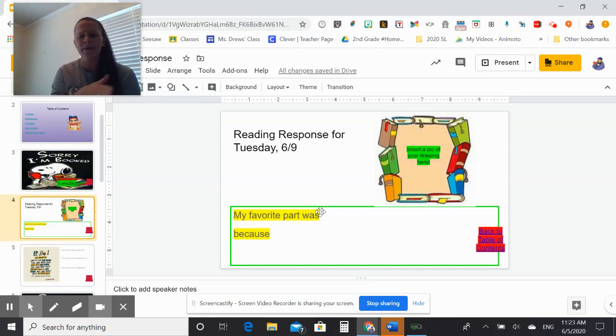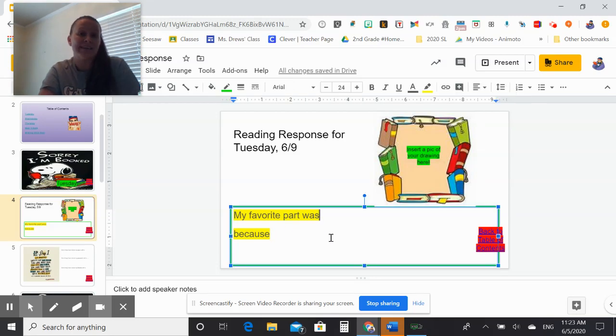Okay. So let's say I reread that on my own. And then I'm ready to use my favorite part. If I'm doing it right after group, I might not need to reread it right then. I might have already read the full story. When I see the yellow part, remember that means this is a sentence starter that I need to finish up. It's asking me to do my favorite part from our lesson and to use the word because. Remember, in our lesson we talked about how when I think as a reader, I need to back it up with the reasoning. So today should be kind of easy and fun to do.